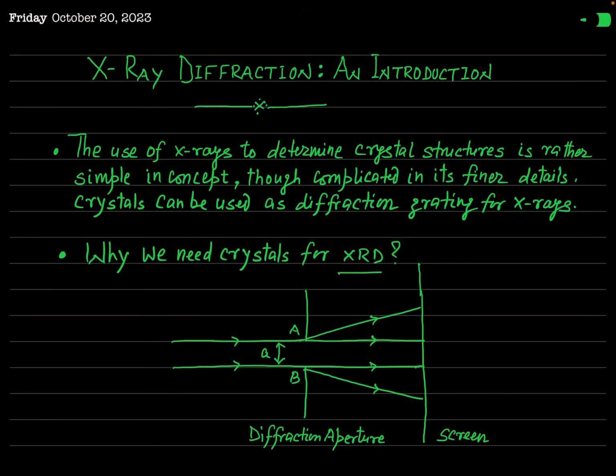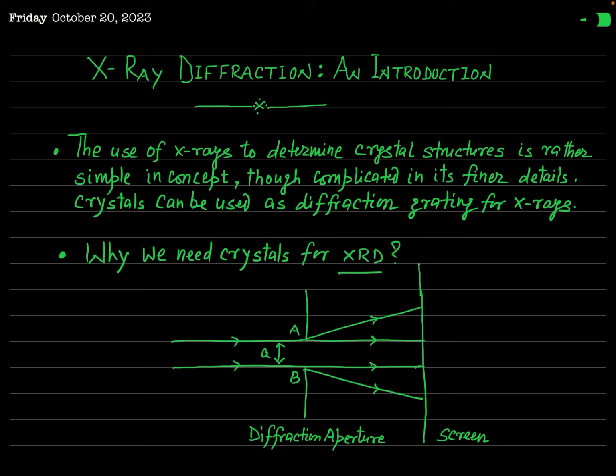Today we are going to start a very important chapter of condensed matter physics, and this is regarding X-ray diffraction and crystal structure. Actually, X-ray diffraction, which is commonly called XRD, is a very important tool for the study of structure of solids. And at present time, this XRD is used in analyzing the nanomaterials. So this is a very important experimental tool to study the structure of solids.